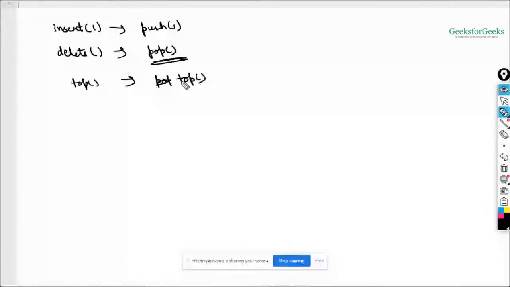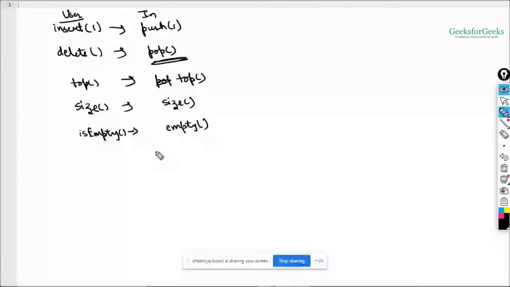Size is also the same, the size function is there, and for is empty it is actually empty, if you want to check if a stack is empty or not. So these are the inbuilt ones, and these are what we have built. I just hope stack is clear to you, and we have done all these operations in O of 1 time, right?